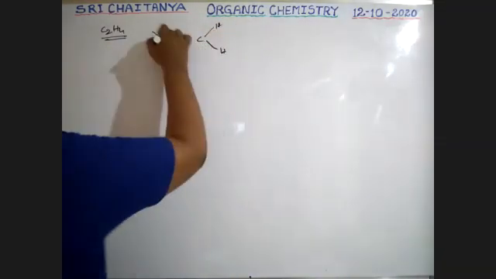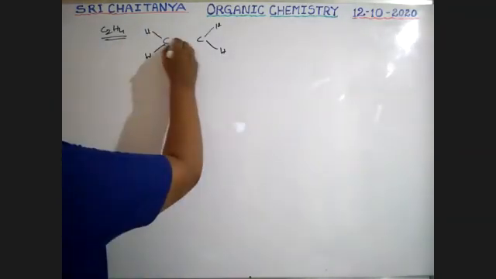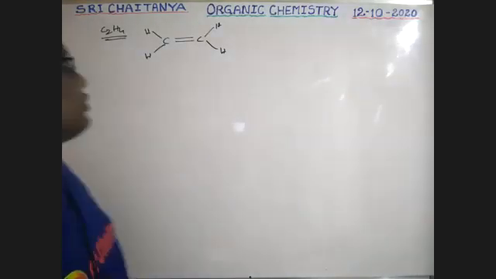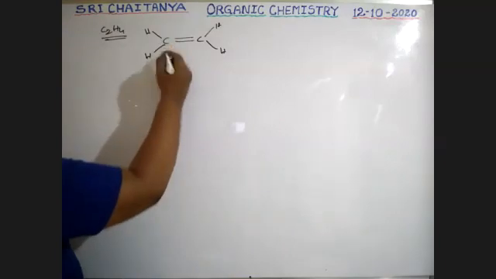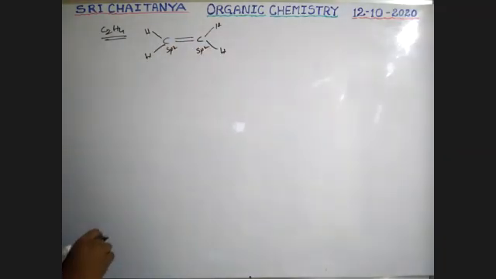Carbon's 2 bonds are completed. The remaining bonds form a double bond. It is C2H4, boys. Because there is 1 double bond, 1 pi bond, it is sp2. This is also sp2.